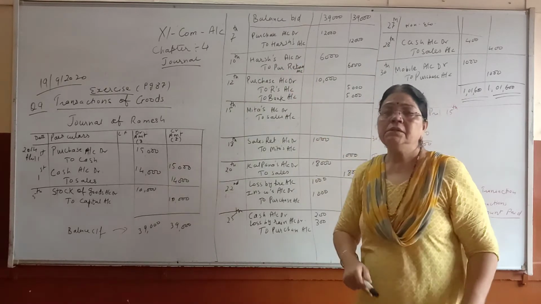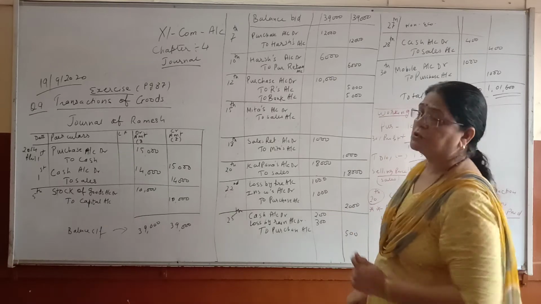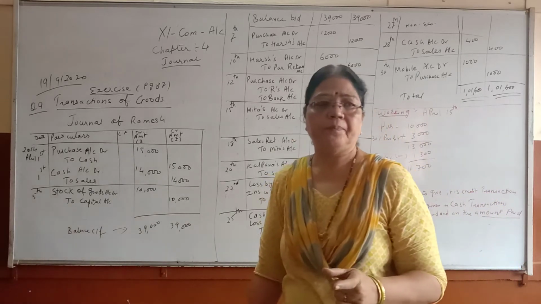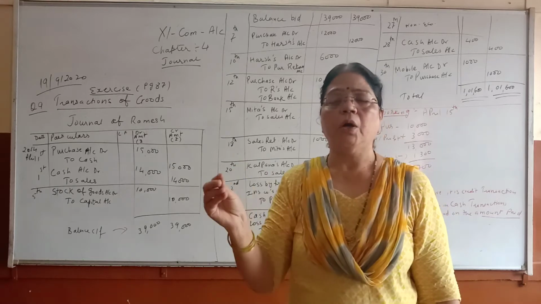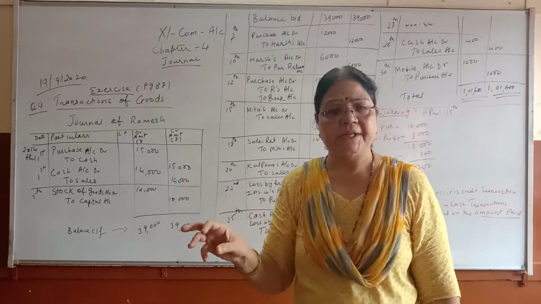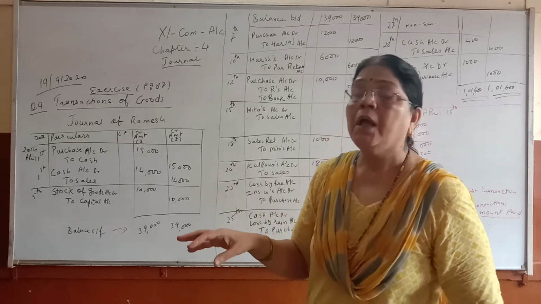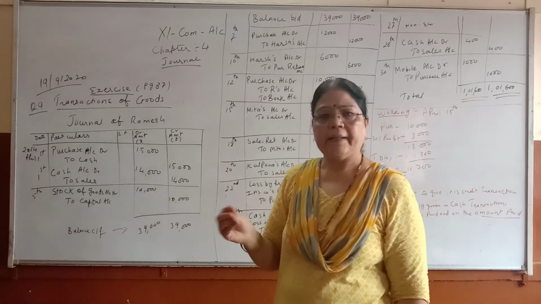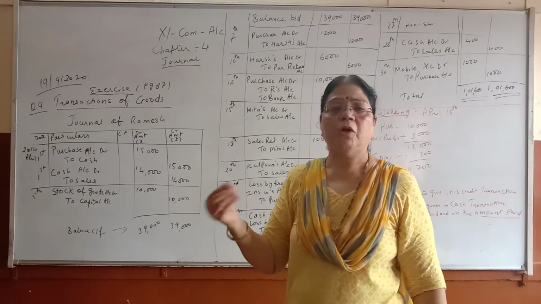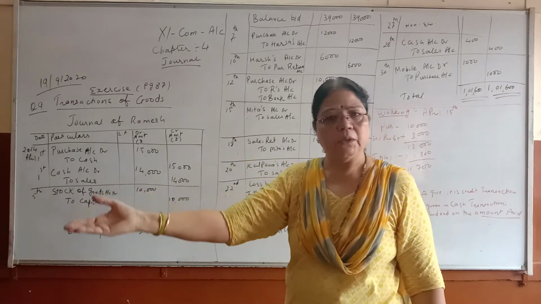Now children, see this entry. Haresh returned half of the goods because they were defective. As I told you, when the goods are not as per the order placed, if they are in damaged condition, if they are defective, if some are not properly packed or whatever it is, and if I am not satisfied, I can return the goods.